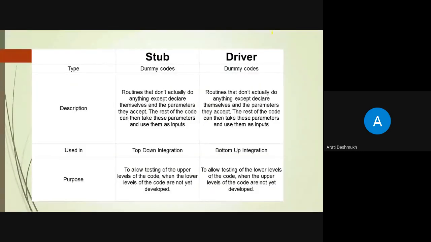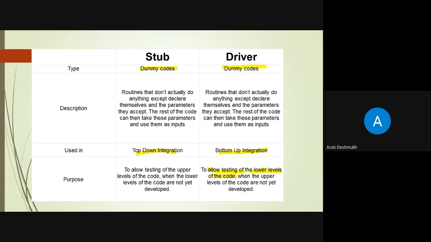So there is a difference between stub and driver. Stub is dummy code and driver is also dummy code, because we can use them instead of the original. Stub is used in top down integration and driver is used in bottom up integration. Driver allows testing of the lower level. It is a very important lower level testing, when the upper level code is not developed.